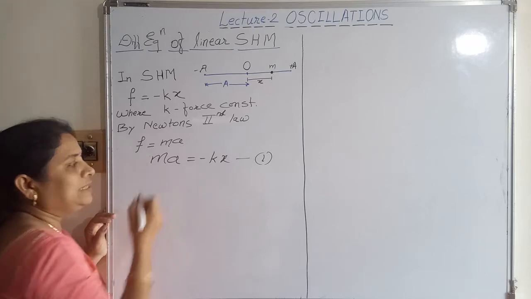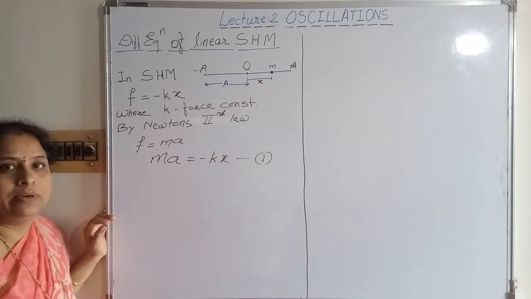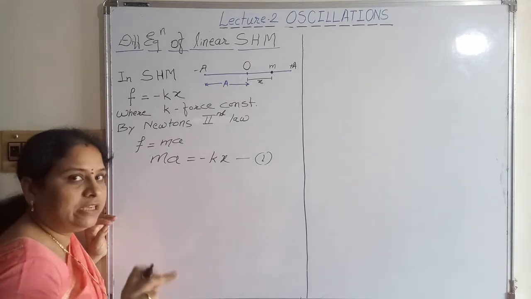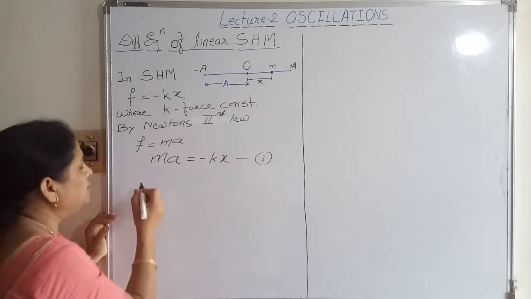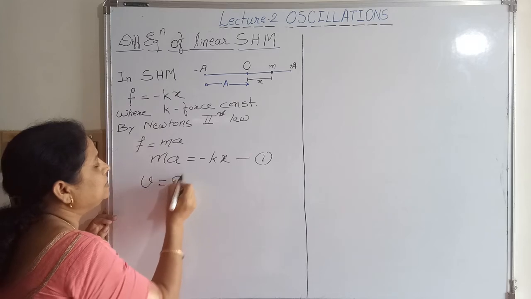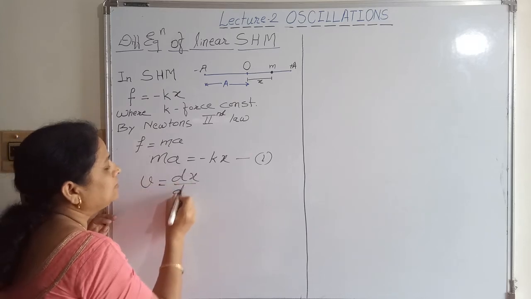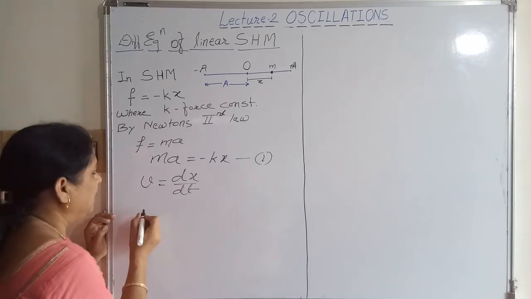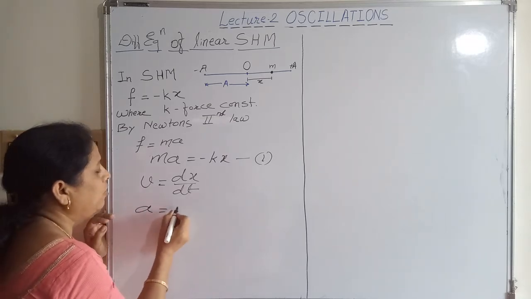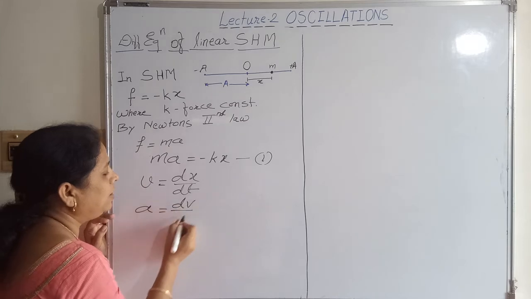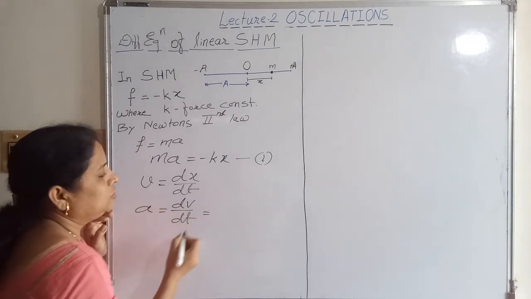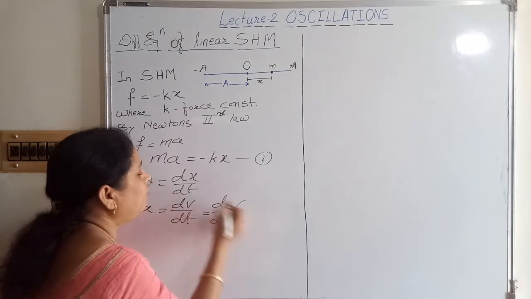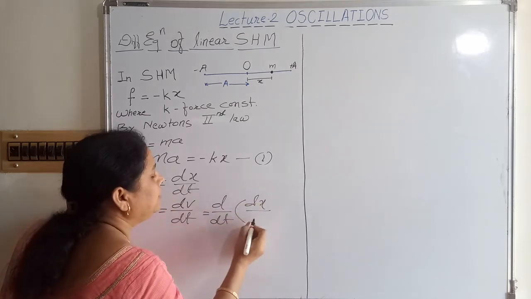Now for this acceleration we can obtain some term in terms of displacement. How? We know the definition for velocity. Velocity is the rate of change of displacement, that is v is equal to dx by dt. Now what is acceleration? Acceleration is nothing but the rate of change of velocity, dv upon dt. So we can write here d/dt of, instead of v we put here dx by dt.